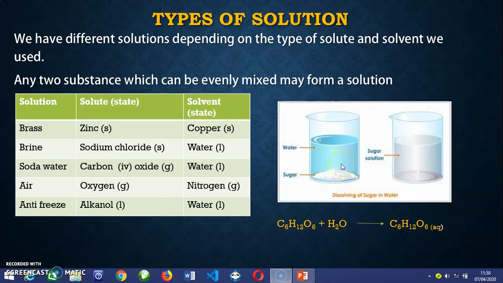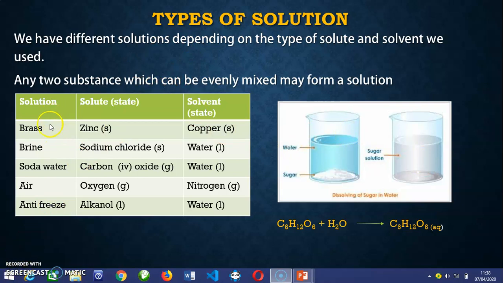Now, if you look at it very well, look at the color of the water and look at the sugar. You see that they mix together, but they are not separate. They can mix together. They can form a true solution. They are homogeneous in nature. They remain together. One will not be up and the other down, like heterogeneous mixtures, like pouring water into petrol, or dissolving petrol with water. Those are heterogeneous. They cannot go hand in hand. They cannot go together.